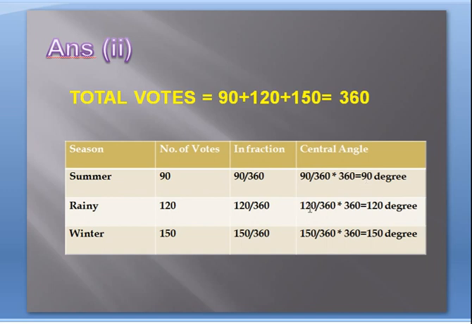In the same way, 120 upon 360 into 360, you will get 120 degrees. Here 150 upon 360 into 360, you will get 150 degrees. So the central angle for summer season will be 90 degrees, the central angle for rainy season will be 120 degrees, and at last the central angle for winter season will be 150 degrees. So this is how we can complete the second part of the same question.